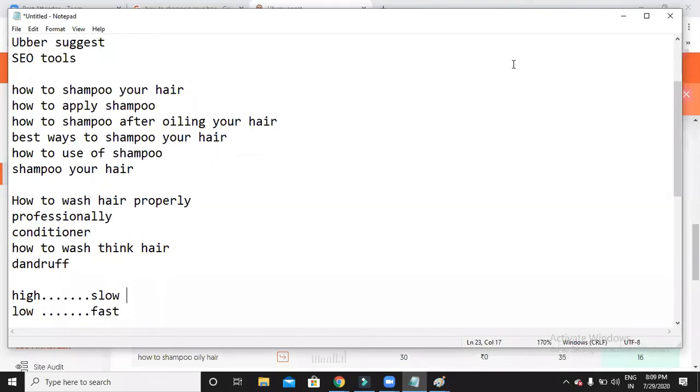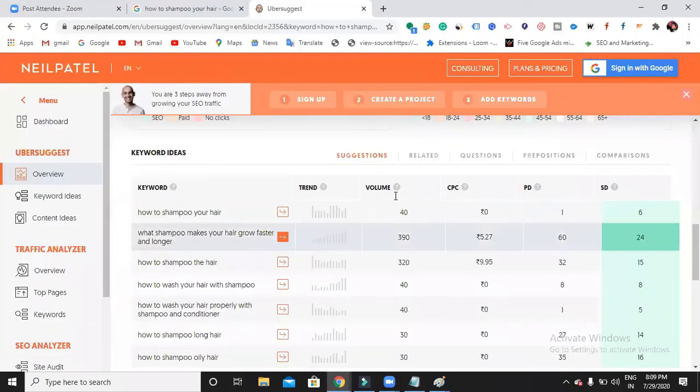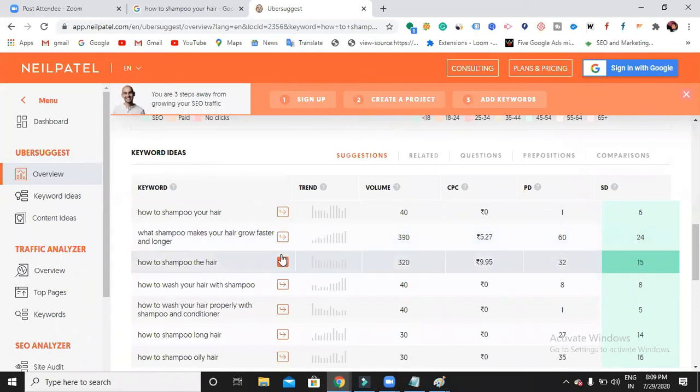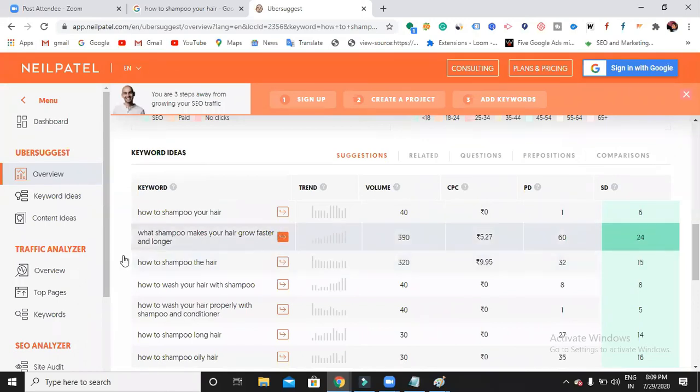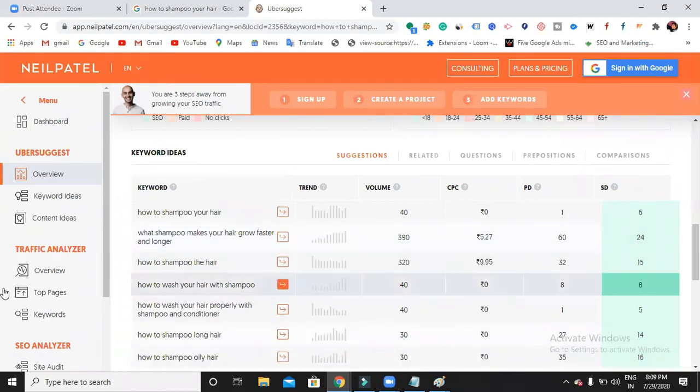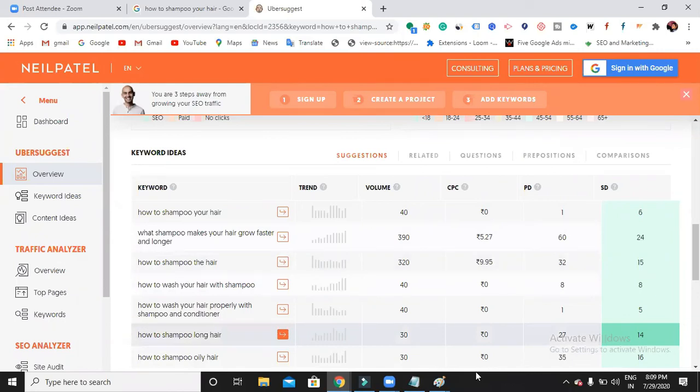In such a way you can find out the search volume of the keywords. Apart from these you can use many other tools, but in the initial stage this is enough. Chitra, I didn't understand, what is the logic here?